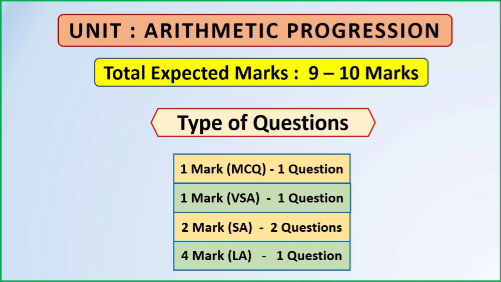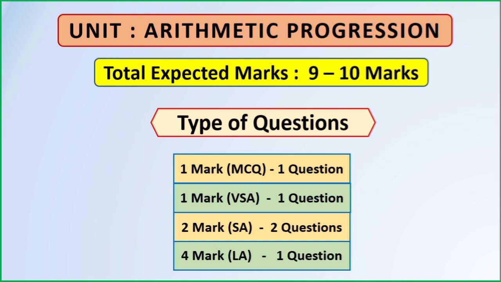The type of questions you can expect for the board exam is MCQ, definitely one question, very short answer, 1 mark, 1 question, short answers, 2 marks, 2 questions, and long answer, which is 4 marks, you can expect 1 question.